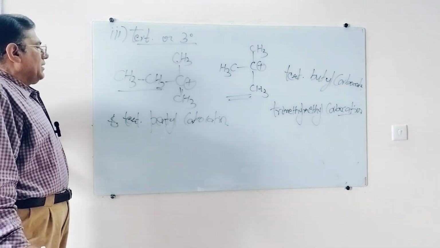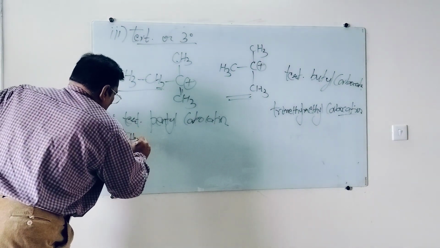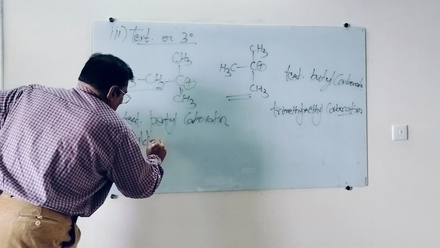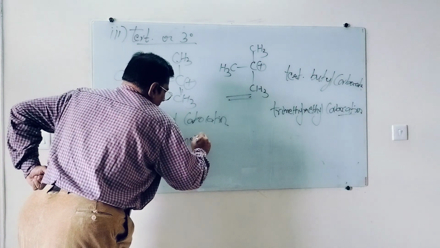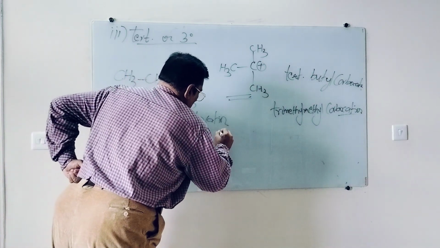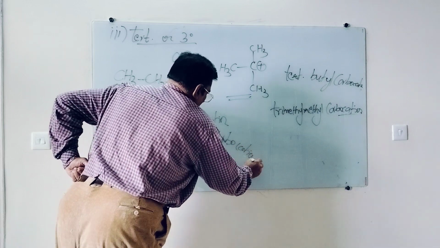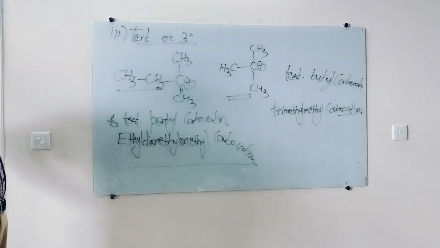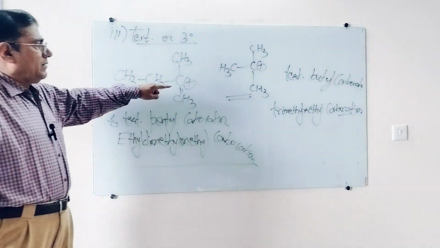So this is tertiary pentyl. 5 carbons are there. What could be the another name? 1 ethyl. So I will write ethyl, 2 methyl. So ethyl, dimethyl, methyl carbocation, right? Ethyl dimethyl methyl carbocation. I think this nomenclature should be quite clear.